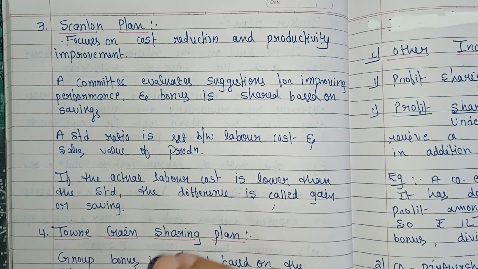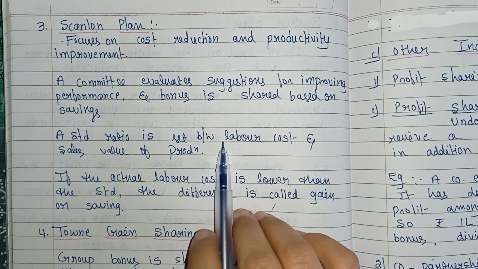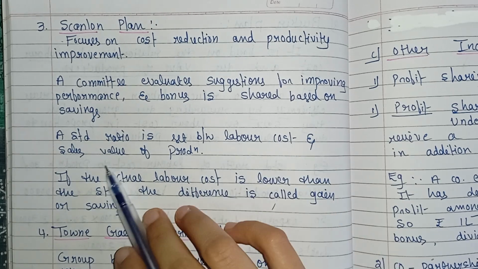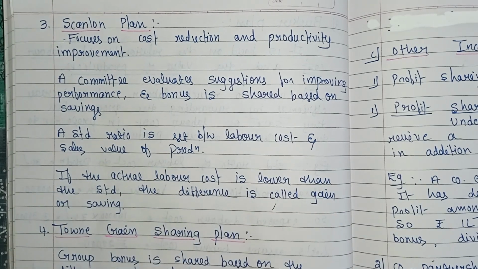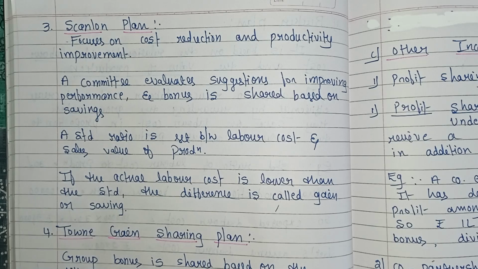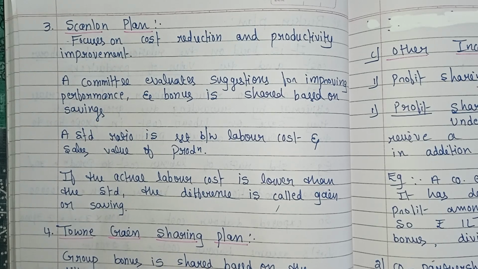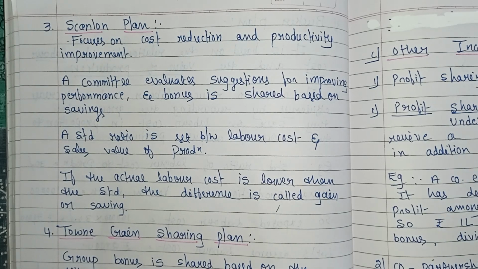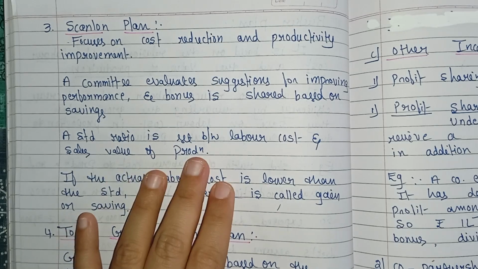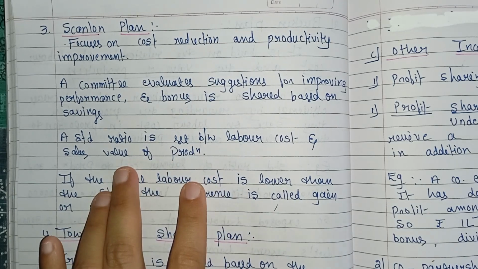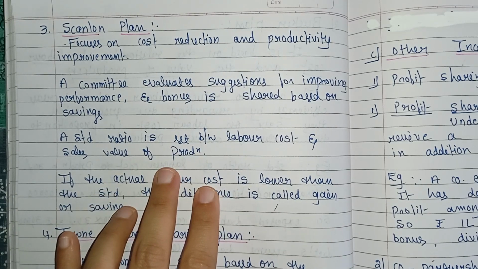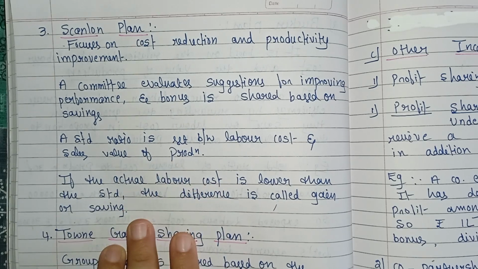Here also, a standard ratio is set between labor cost and sales value of production. But in Rucker Plan, the standard ratio is based on the ratio of labor cost to the total value of production. Here, the standard ratio is set between labor cost and sales value of production. Clear? That is the difference here.